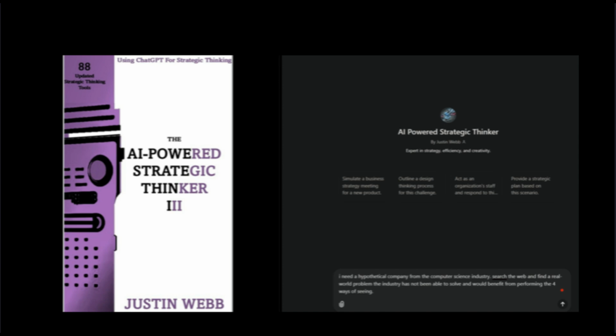And that's the 4 ways of seeing framework, a structured approach to understanding the perceptions and dynamics between two parties by identifying common ground, potential conflicts, and areas of misunderstanding. This tool lays the foundation for more effective communication and collaboration. When combined with AI tools like ChatGPT, the process becomes even more insightful and efficient, allowing you to generate detailed analyses and actionable strategies. If you're ready to deepen your understanding of complex relationships and improve decision making, this framework is a must-have in your toolkit.